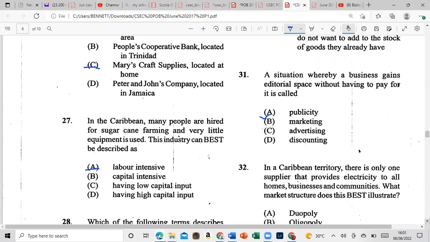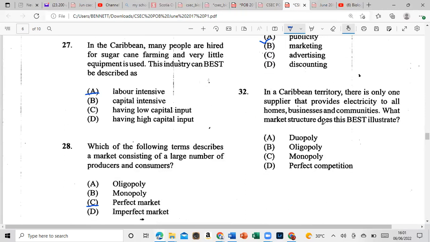All right, let's move on to 32. In the Caribbean territory, there's only one supplier that provides electricity to all the homes, businesses, and communities. What market structure does this best illustrate? Is it duopoly, oligarchy, monopoly, or perfect competition? And number 32 would be monopoly.